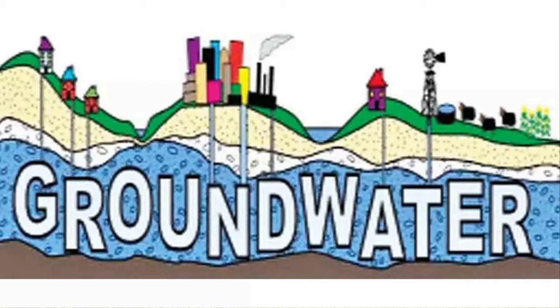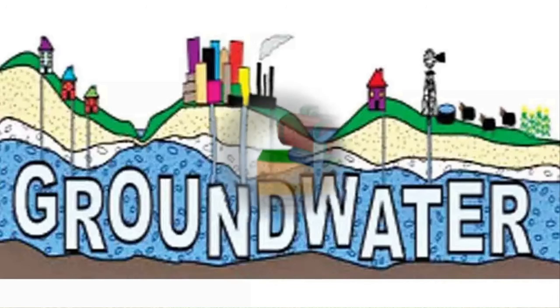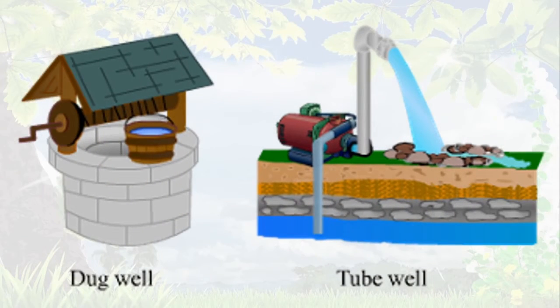Okay. Here the water found in wells and bore wells is nothing but rainwater that has seeped into the ground. See, these are all tube wells and bore wells. Okay. Yes. See, these are dug well or tube well. Okay.